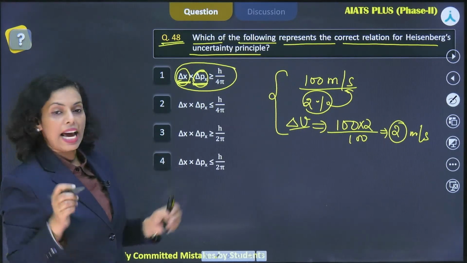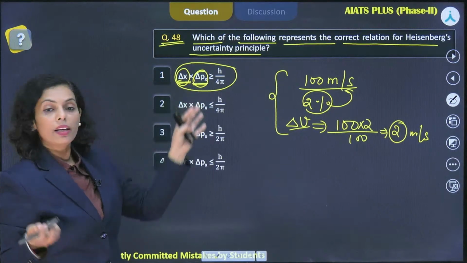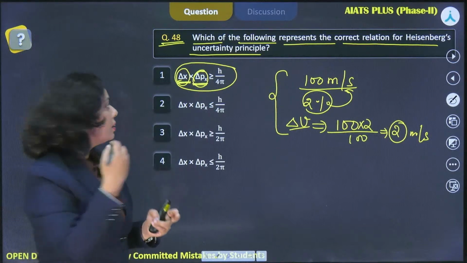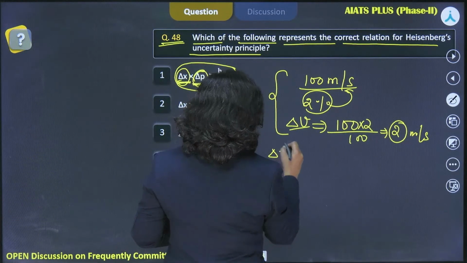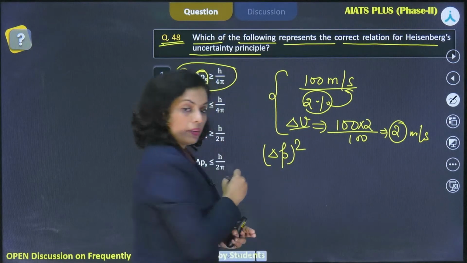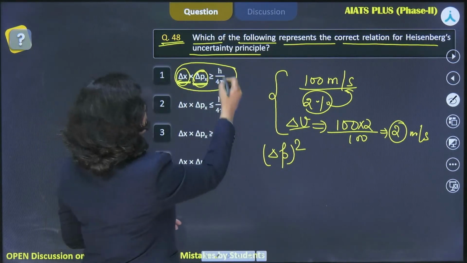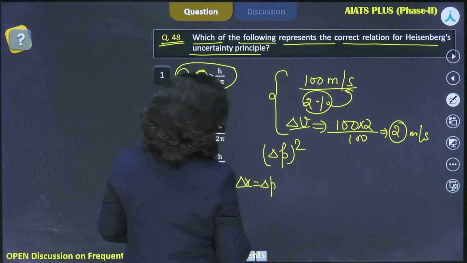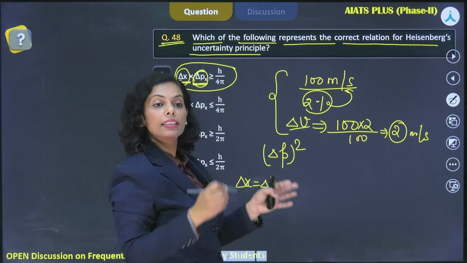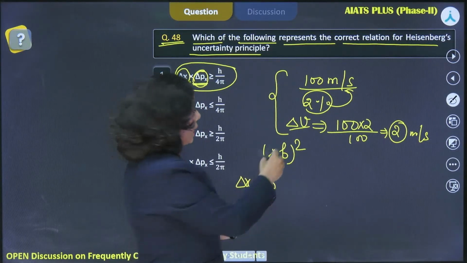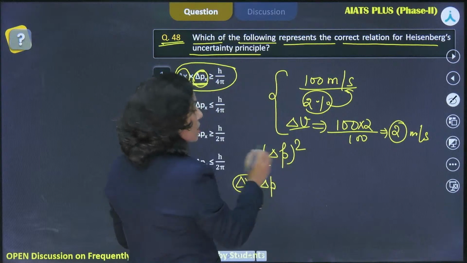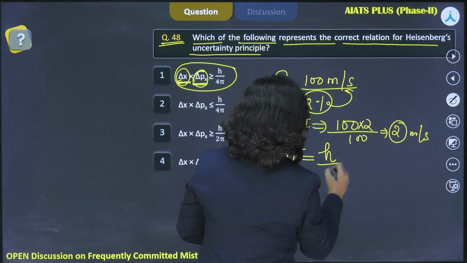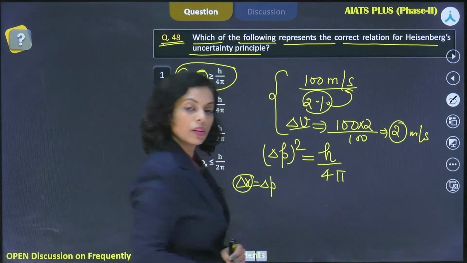Okay, and as Sahin said, can there be such a relation that delta X and delta P are equal? Then in place of delta X you can keep delta P, right Sahin? This we can do. Suppose in the question it is given that delta X is equal to delta P. It means uncertainty in momentum and uncertainty in position are both equal. In that case, in place of delta X I just kept delta P, and that would be equal to, I can just equate it with h by 4 pi, this way, right?